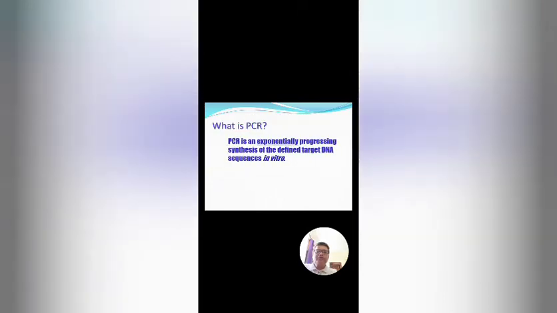So, you know what PCR is? There is one word, exponential. Exponentially, there is synthesis of the target DNA, that is the sample DNA. If we say there are 5 cycles of PCR, the total number of amplified DNA is 2 to the power n, where n is the number of cycles.